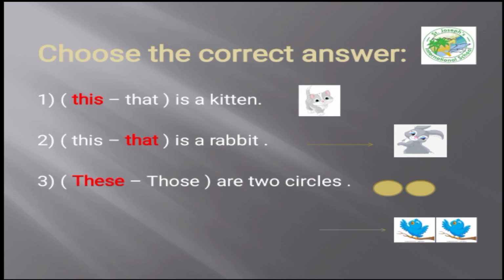These, not those. Number 4, the 2 birds. The 2 birds here, of course, they are plural, so we're gonna choose one of the 2 words, these or those. Okay, are they close or far? They are far. They are far from the sentence. So we're gonna choose those are birds. Those are birds.